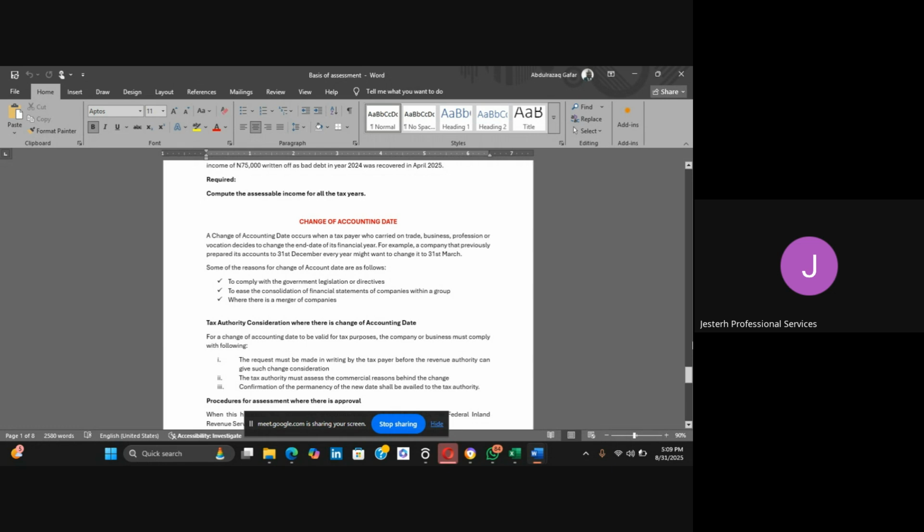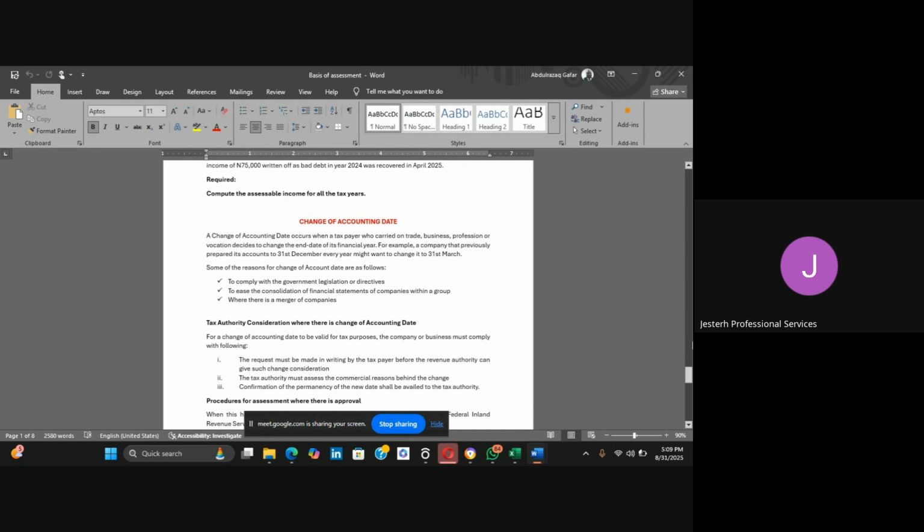Number one, if there is government legislation or directives that a company needs to comply with. For instance, now in Nigeria, we have some industries that are being regulated by some of the agencies of the government. We normally call them regulators. For instance, we have the Central Bank of Nigeria. The Central Bank of Nigeria is a regulator to all the banks in the country.